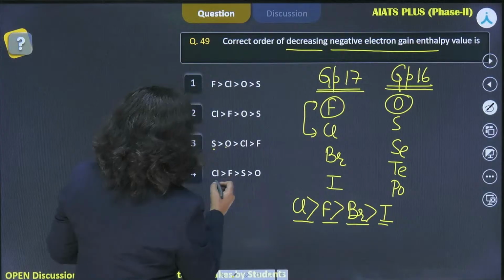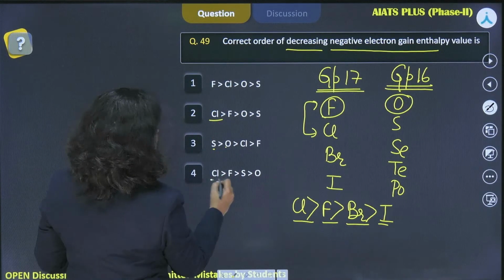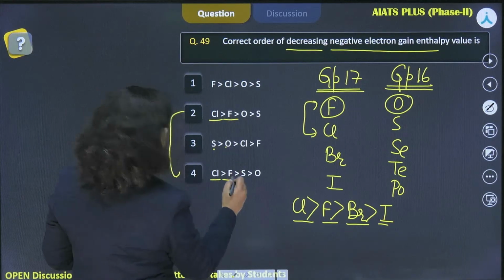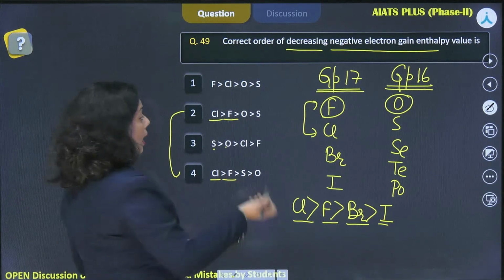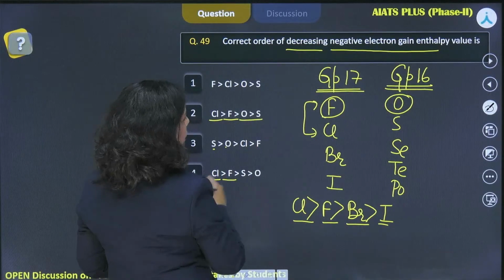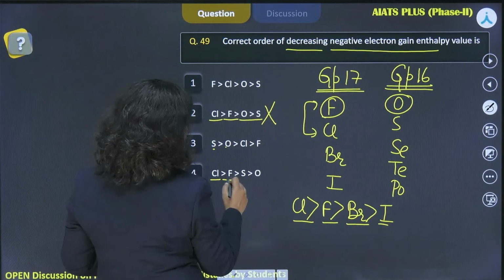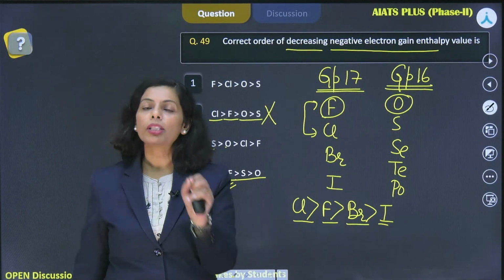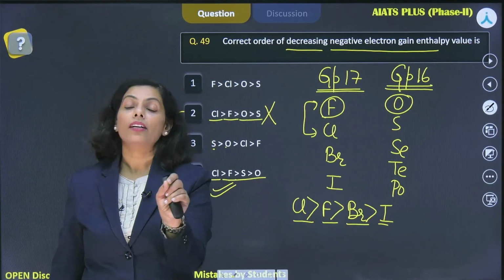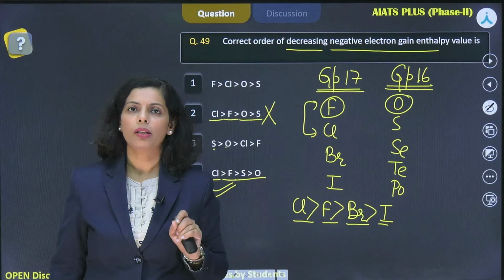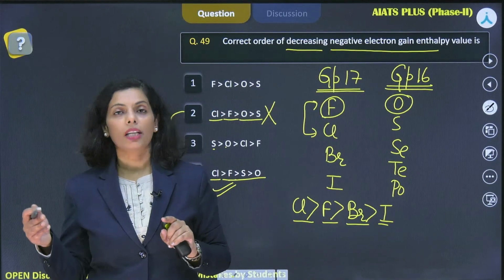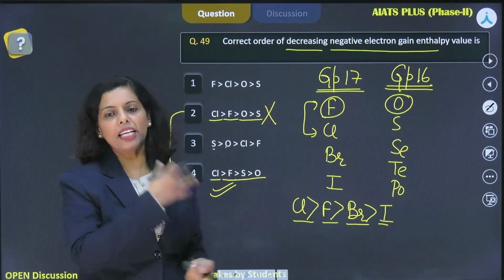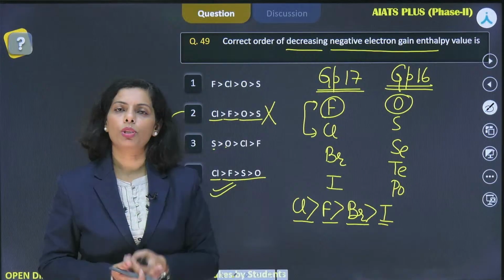The highest value is aligned with chlorine. So here is chlorine, here is chlorine. So these two options can be correct. Then fluorine in both of them. Very right, very true. And when it comes to oxygen and sulfur, this is not correct. This is correct. Right? So if you're not able to remember the values, don't worry, but the trend, the order, that should be remembered. If you look at the previous year questions, you find that a lot of questions were asked based on this order for the various groups.